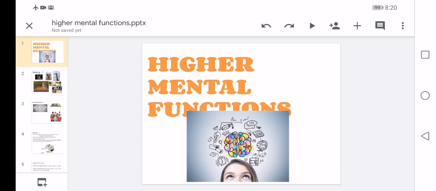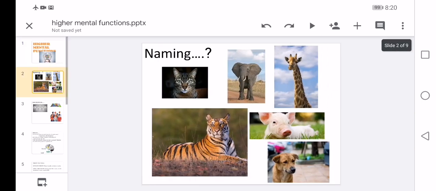Today we learn the most important topic on higher mental functions, which you will deal with in the patient. Firstly, we have the main thing, naming.